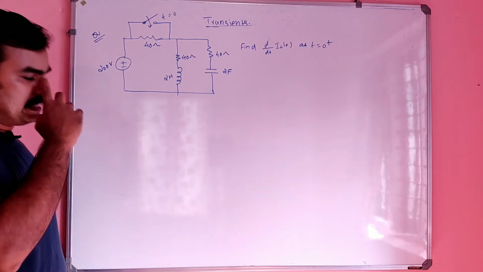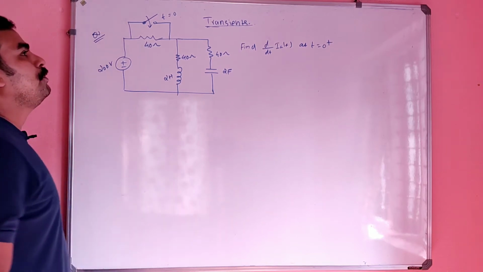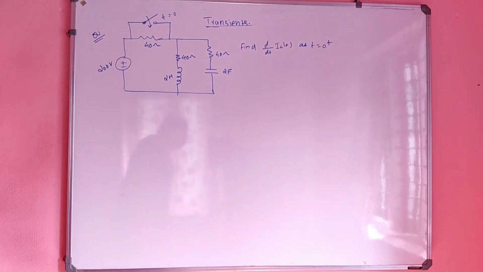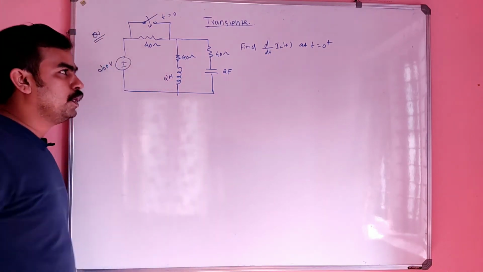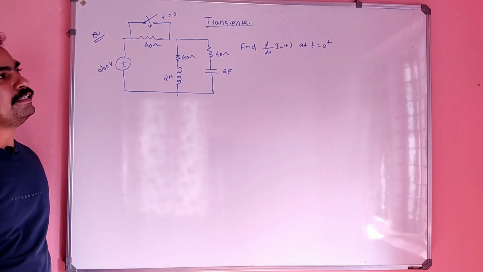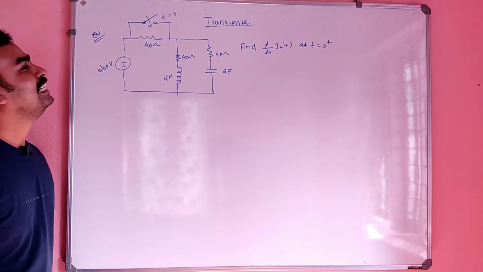See beta, this is the question. Okay, clear? So now you have to find d by dt of IL of t at t equal to 0 plus condition. My God, what a question.